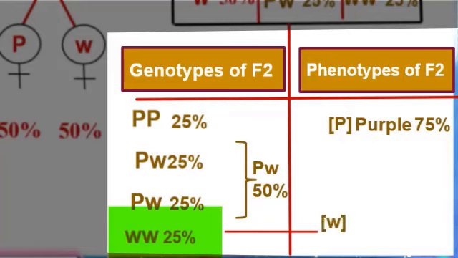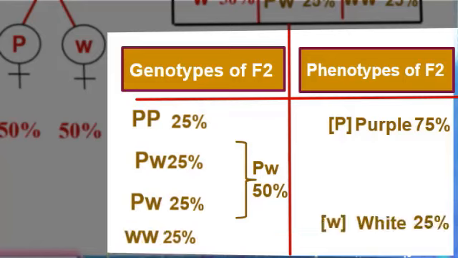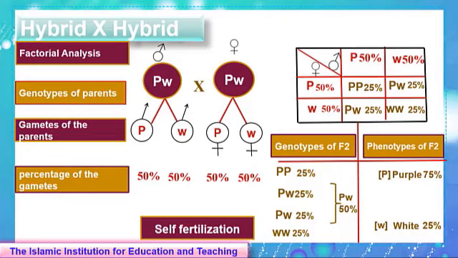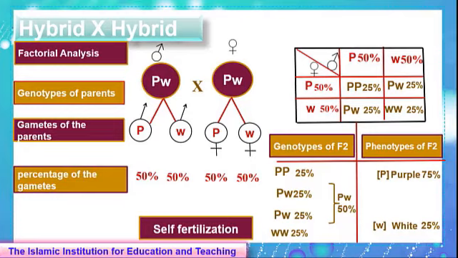WW gives us W, white, in the phenotype, and it constitutes 25%. So the results will be 75% of F2 will be purple and 25% will be white. This cross between hybrid parents is called self-fertilization.